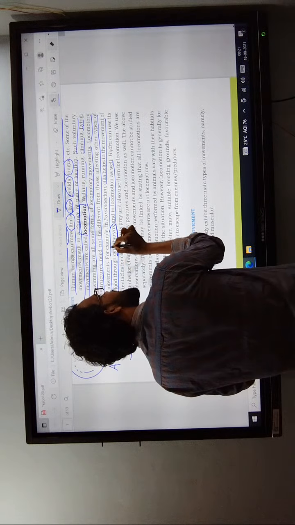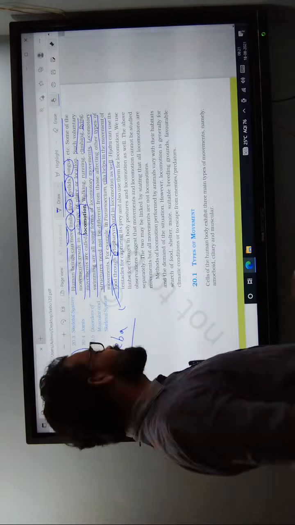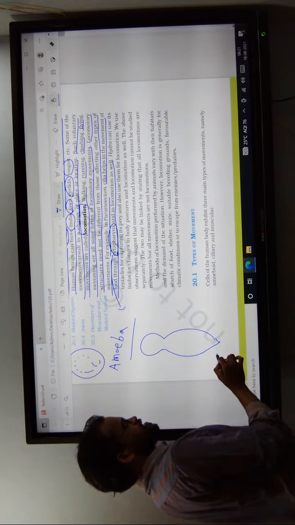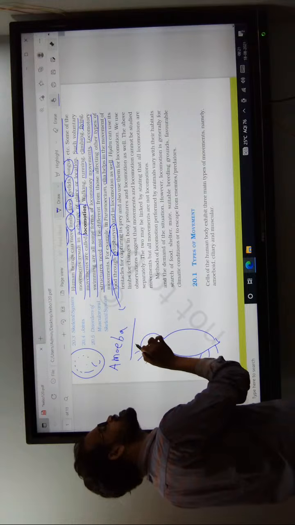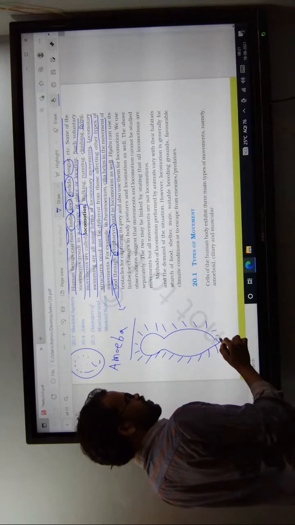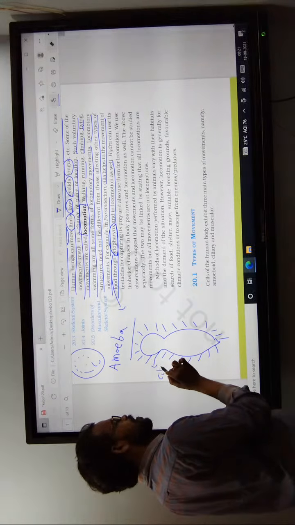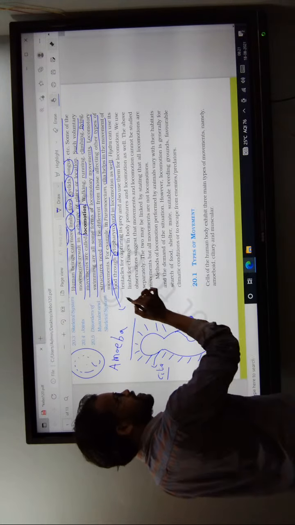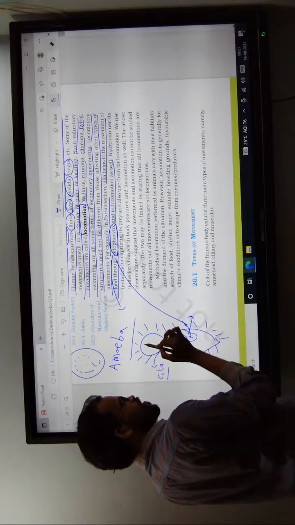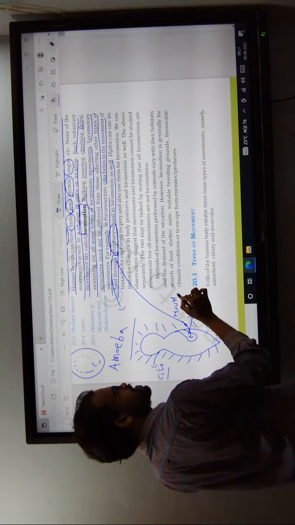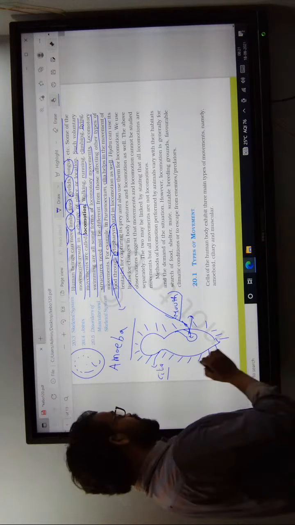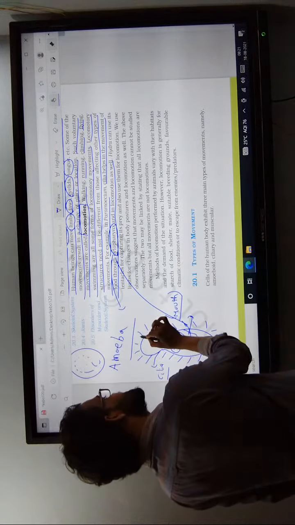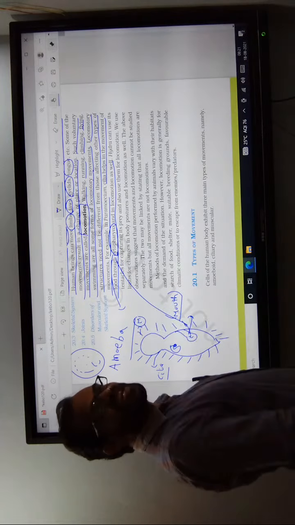The mouth of the paramecium is known as the cytopharynx. The outer surface of the paramecium consists of hair-like structures known as cilia. The cytopharynx, the mouth of the paramecium, is for capturing the food material, and the cilia are helpful for movement.